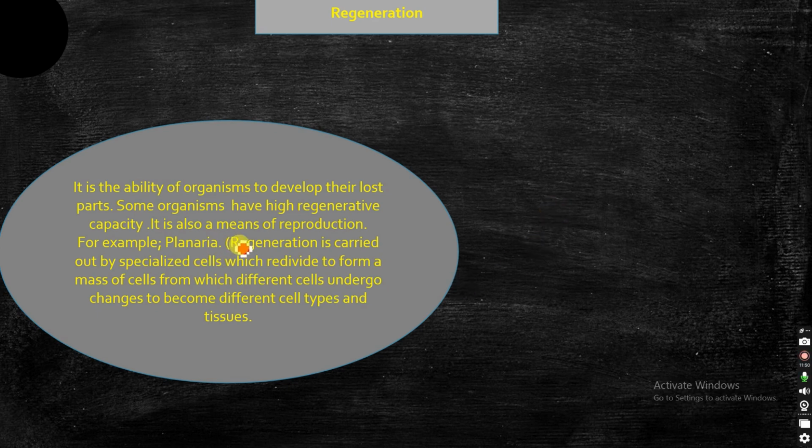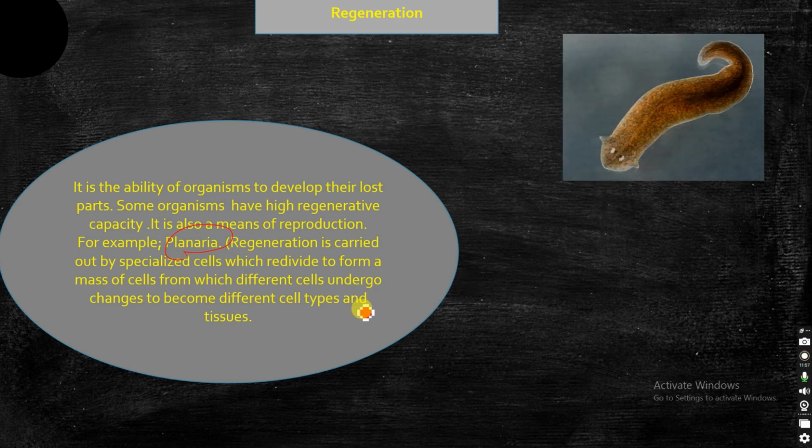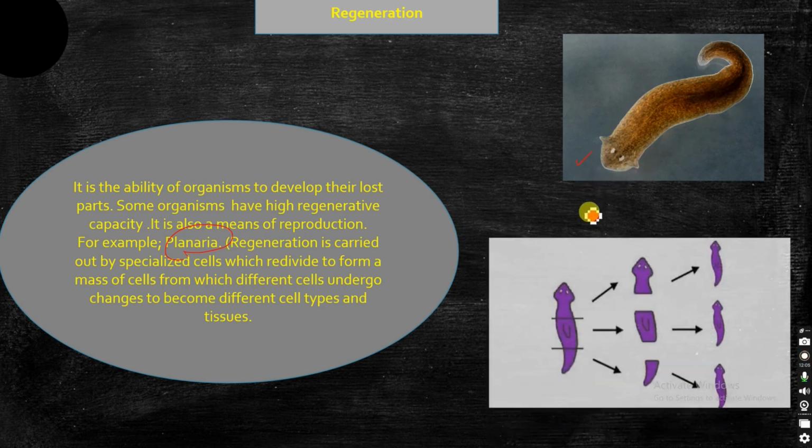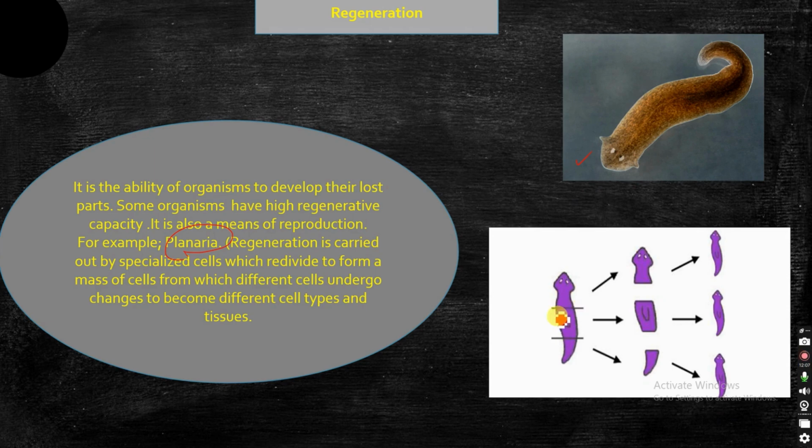That is common in planaria. Planaria is an organism where regeneration occurs. That mode of asexual reproduction is seen in planaria. It is like a flatworm. If you see the picture, that's planaria. Suppose you cut it into two halves, or into three parts, each of the fragments will grow into a new planaria, because they have specialized cells which can undergo asexual reproduction to produce new planaria.